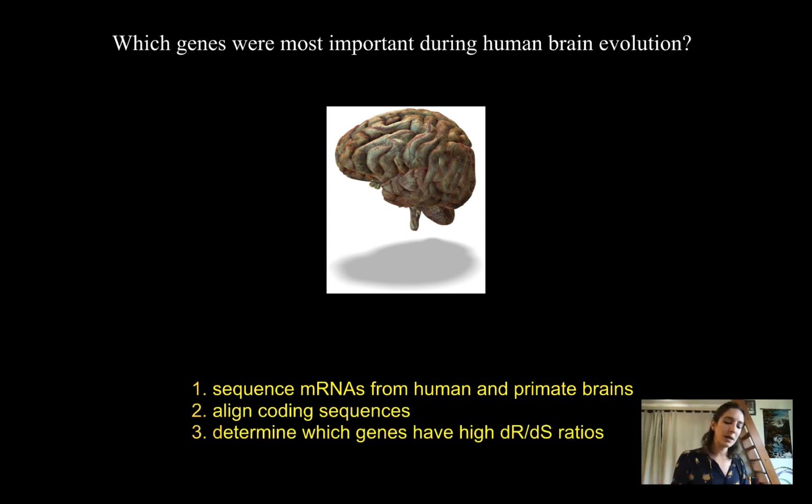You align those coding sequences, and then you want to try to find out which of those genes have a high dr to ds ratio, or in other words, which of those genes are undergoing positive selection. Selection that's increasing the amount of changes from generation to generation. That's benefiting, or where there's an increase of fitness for individuals who have lots of changes that are resulting in a new amino acid, which is resulting in a potentially different function or different expression.